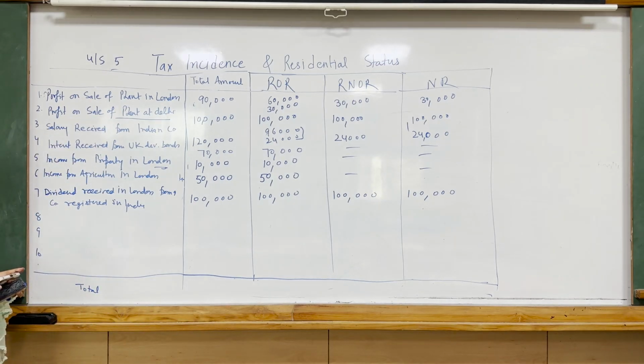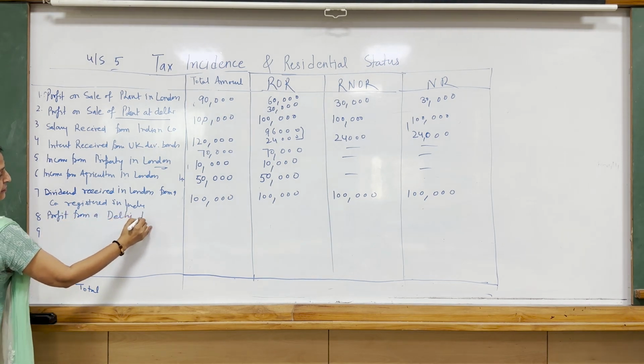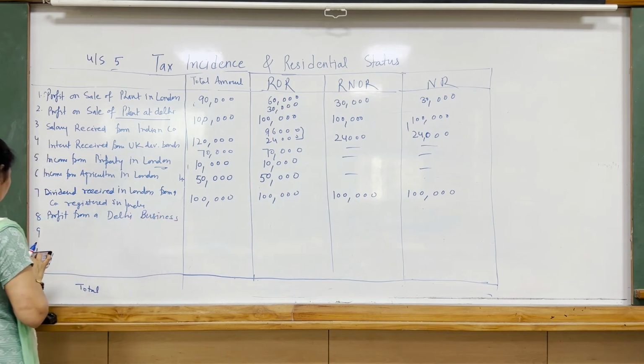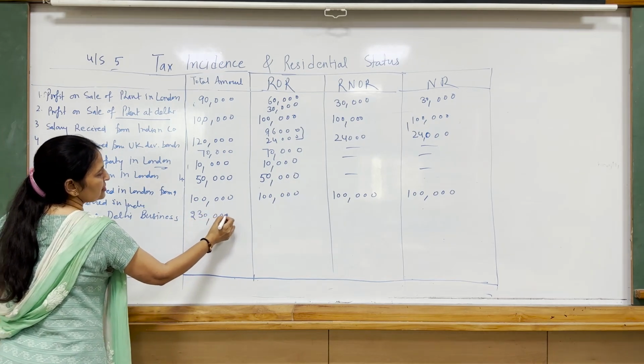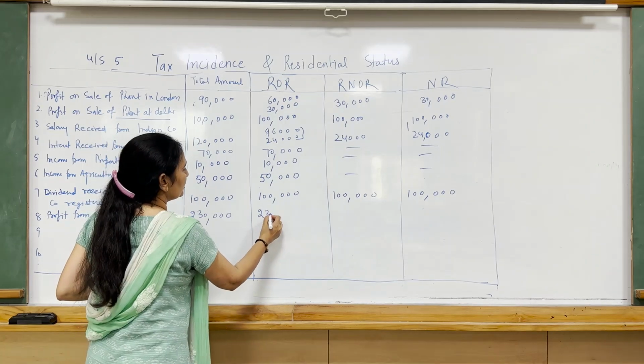Next is profit from a business in Delhi managed from India. Profit from a Delhi business. So there is no need for further explanation. It's self-explanatory. It's a purely Indian income, fully taxable in all the cases.